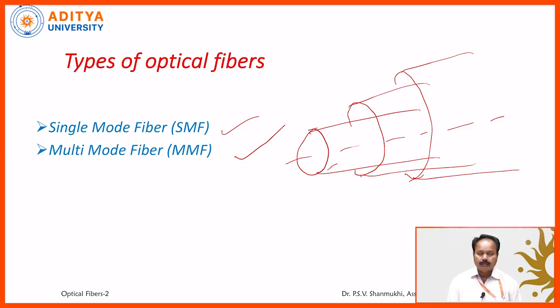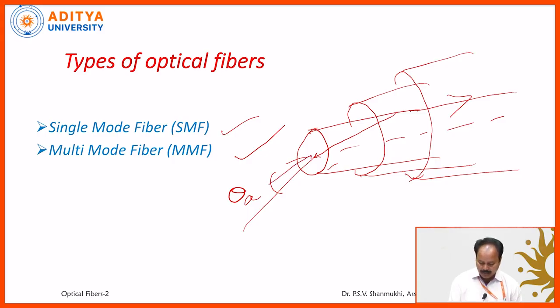For that, there is one essential condition: the light ray should make an angle less than the acceptance angle, theta A. If the light ray is incident at the acceptance angle at the core and cladding interface, it travels along the boundary.